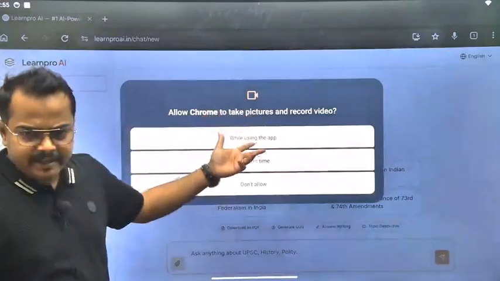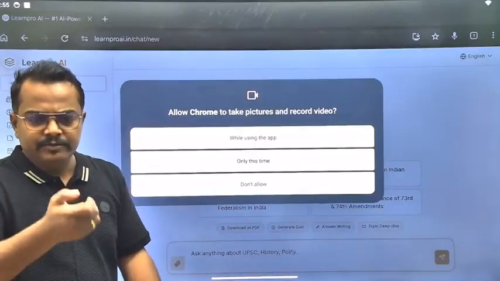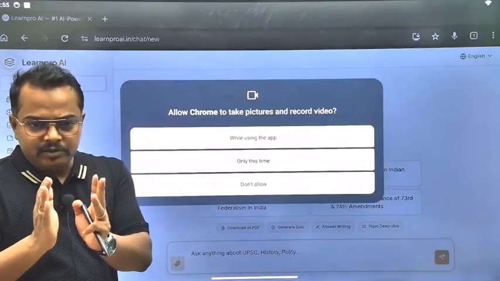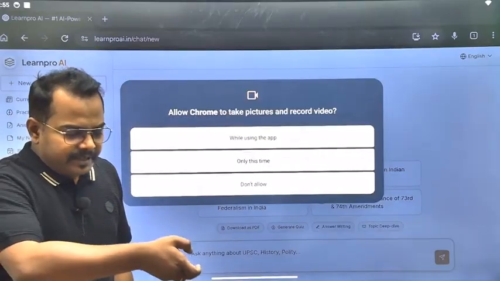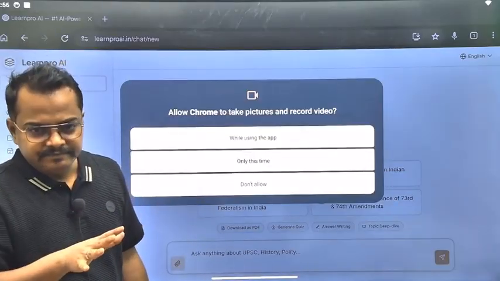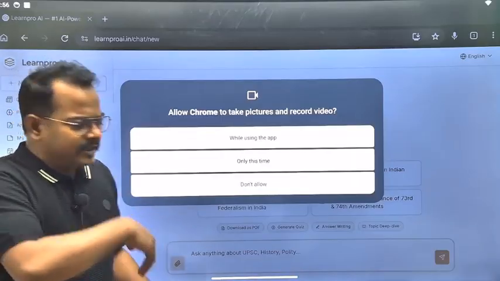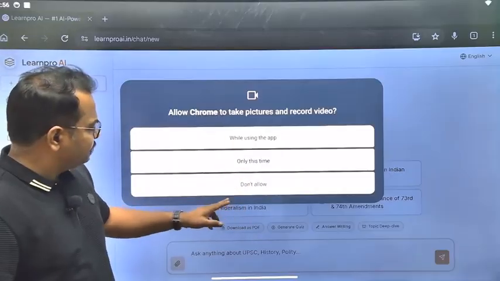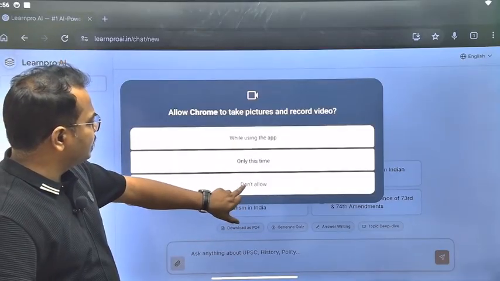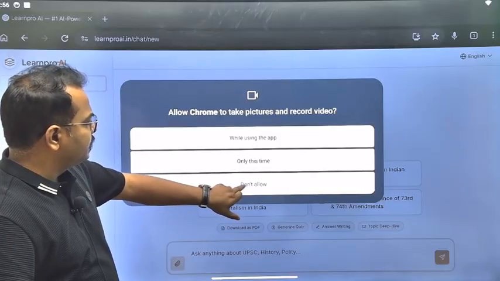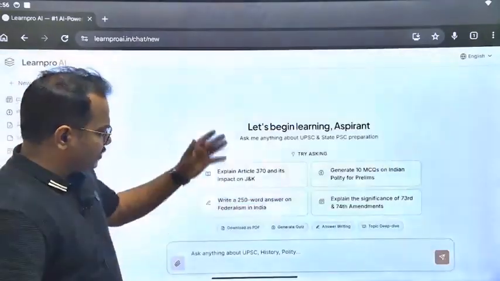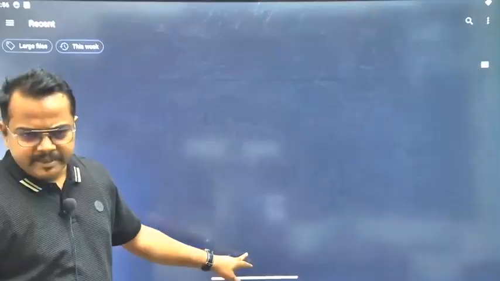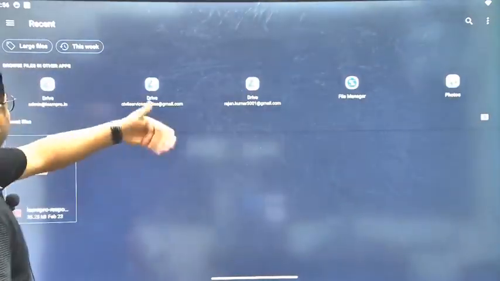It can use your camera; for example, if you are using it on your mobile, you can simply click a picture of whatever it is, or you can upload any PDF here. I will check that everything is working here. Okay, I am not allowing it. So you can upload the PDF here, and then take it from here.